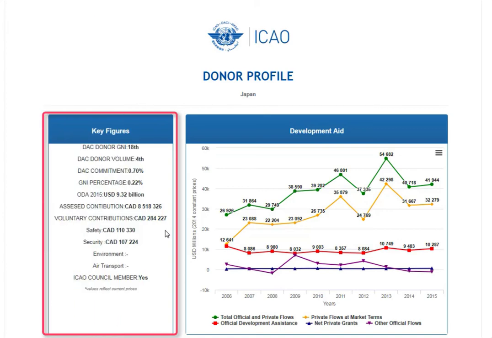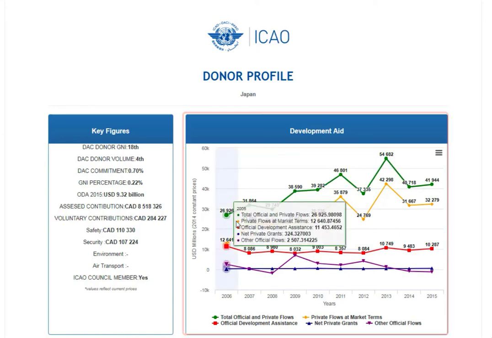The donor profile uses ODA data available on the OECD public database. The first two DAC indicators show the ranking of the donor by GNI and volume. The third indicator shows the international commitment of 0.7% of donors' GNI as a reference. The fourth and fifth indicators show the GNI percentage actually dispersed in 2015 with the corresponding amount. The Key Figures box also includes references to assessed and voluntary contributions provided in 2015 to ICAO funds. It also mentions if the donor is represented in the ICAO Council.